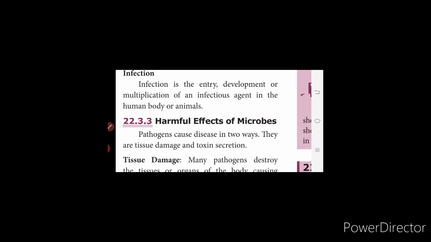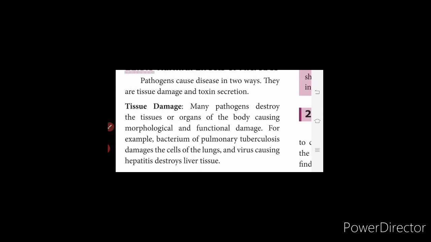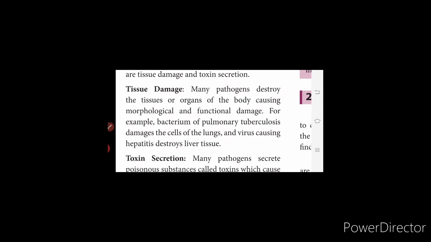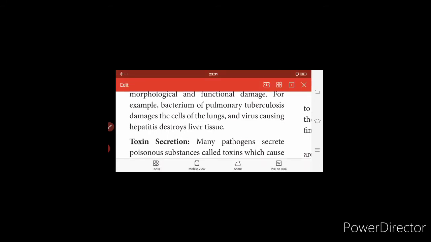So what are the harmful effects of microbes? The pathogens cause diseases in two ways: tissue damage and toxin secretion. This is what we discussed before. So what is tissue damage? Many pathogens destroy the tissues or organs, causing morphological and functional damage. For example, the bacterium causing pulmonary tuberculosis damages the cells of the lungs, and the virus causing hepatitis destroys liver tissue.